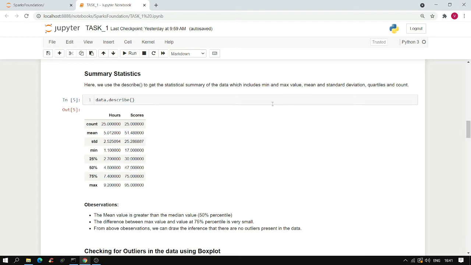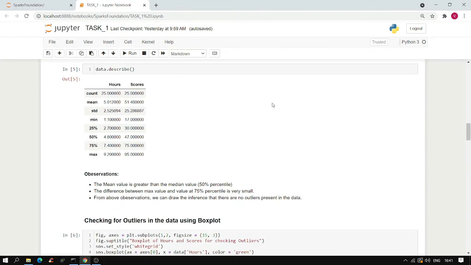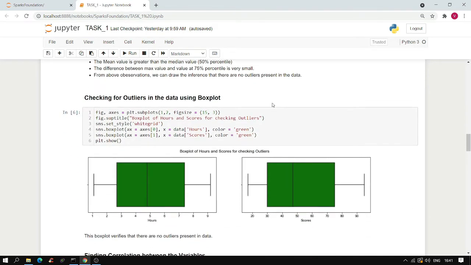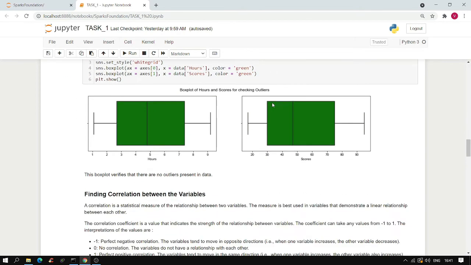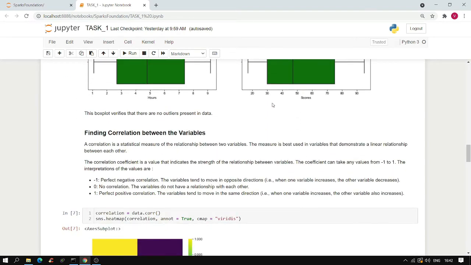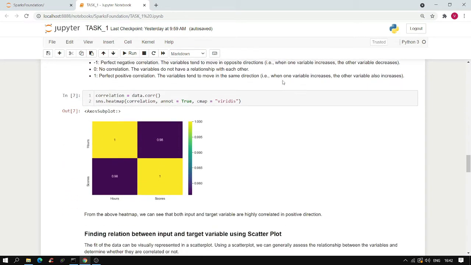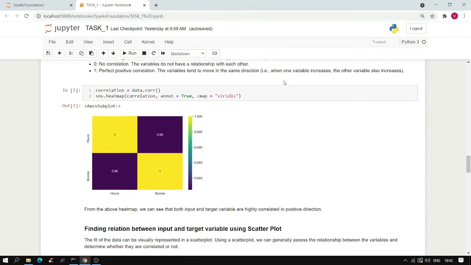In order to confirm the fact, we make a box plot. From the box plot, it confirms that there are no outliers present in the data. Now, we need to find out correlations between different variables. Correlation is basically a relationship between two variables. For this, we draw a heat map. From this heat map, we can see both the input and the target variable are highly correlated in the positive direction.